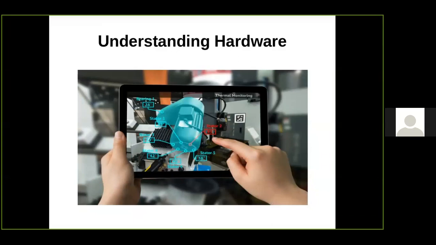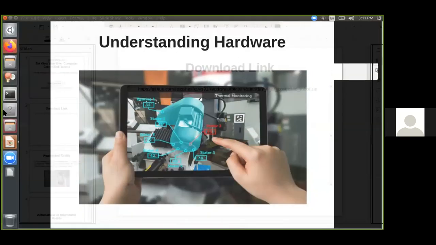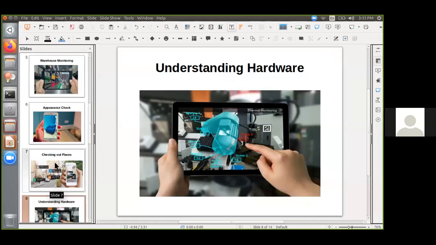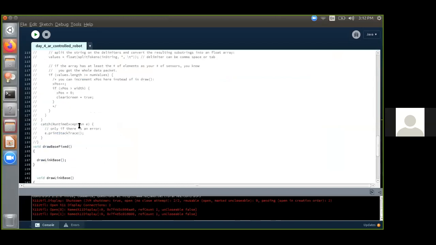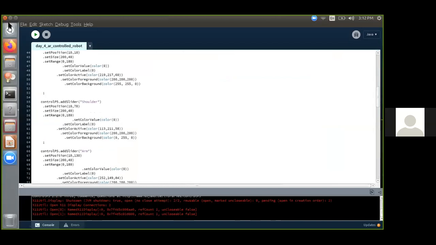So I hope I have given a brief introduction about what augmented reality is. So in today's workshop, what we will be doing is we'll be seeing how to control a robot arm which we created yesterday in augmented reality.